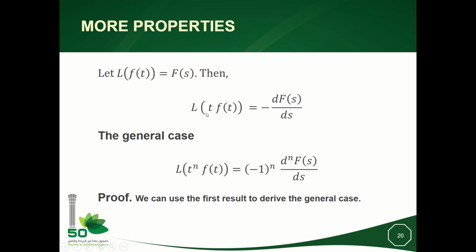Now, if I replace t f(t) to be the new f, and I put here t, it means it's like I have t square f(t). So if I take the case where n is equal to 2, I will have t square f(t), that I can write as t times t f(t). But t f(t) has a Laplace transform equal to minus dF over ds.